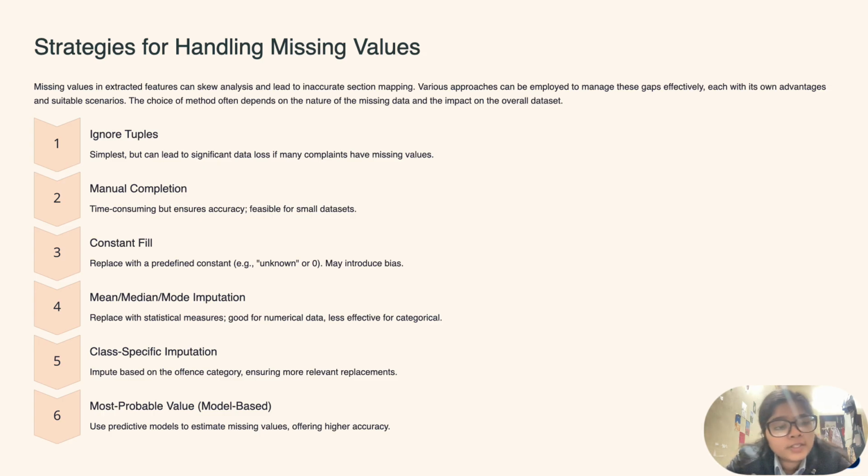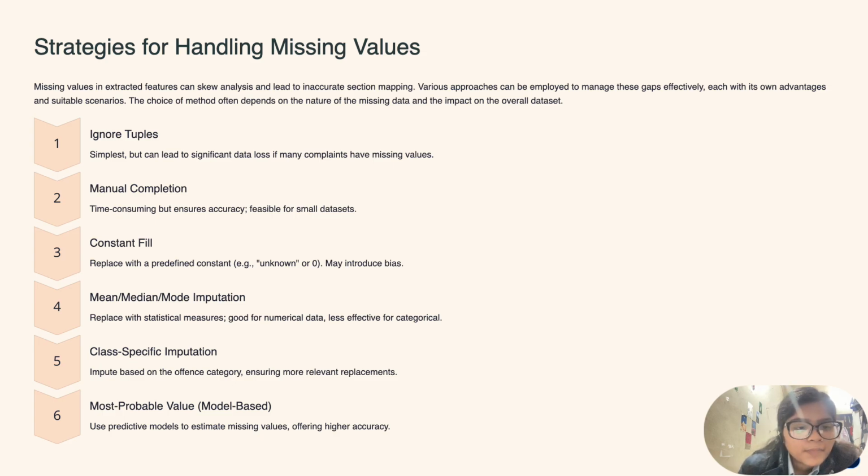And there are the following strategies for handling missing values. For making assumptions and decisions, the dataset has to be complete. So for handling missing values, we can do the following things. Ignore tuples: we can drop that row or tuple, but it can lead to significant data loss if many complaints have missing values. Manual completion: it is time consuming, but ensures accuracy and is feasible for a small data set.